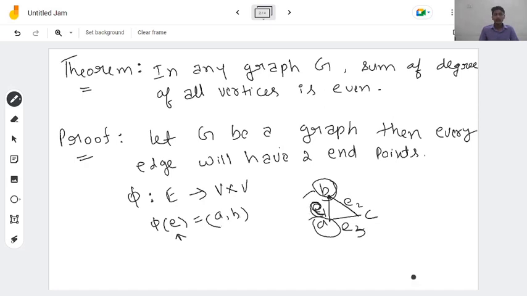Okay, therefore while we are calculating the sum of all the degrees, it will be just twice the number of edges. Okay, so the sum of the degrees of all the vertices vi, where vi belongs to V, will be equal to twice the number of edges. Okay, and we know this number is even, therefore the sum of the degrees of all the vertices is even. Okay, so we are done.